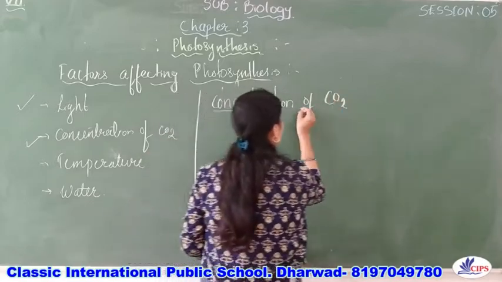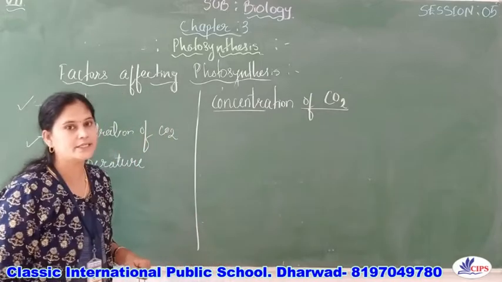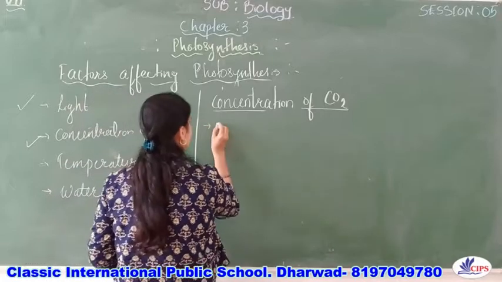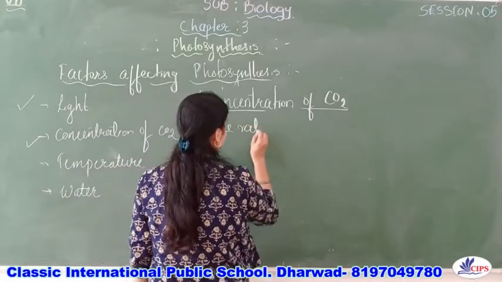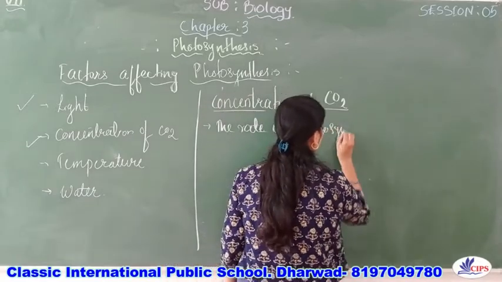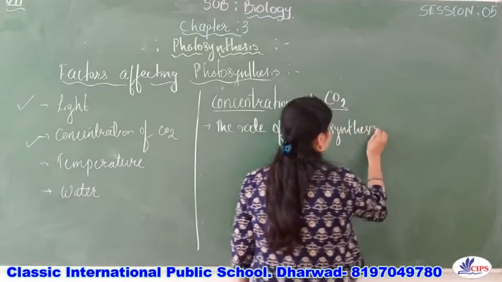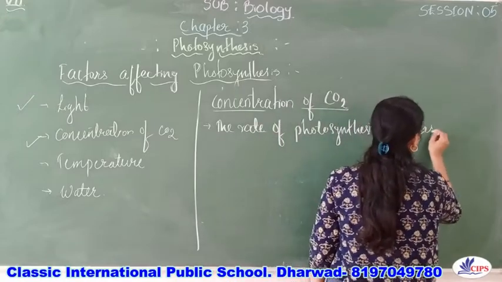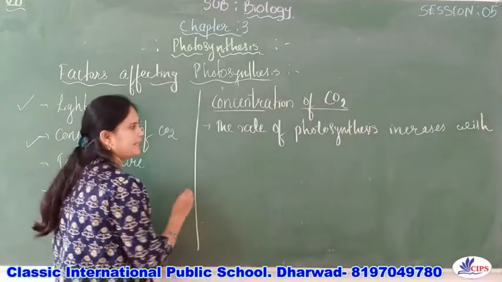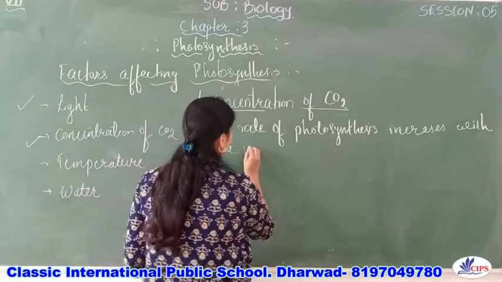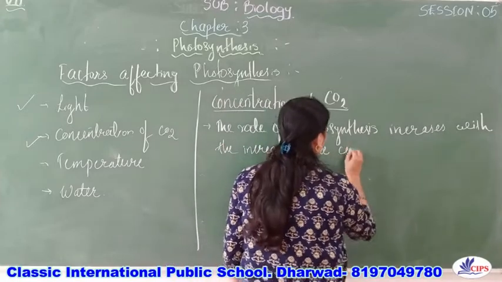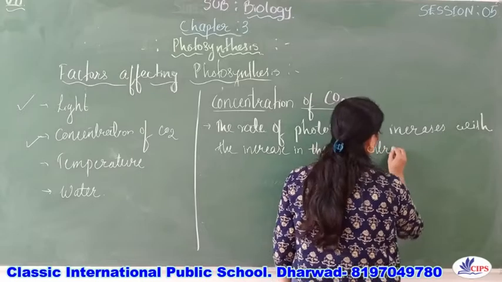The rate of photosynthesis increases with the increase in the concentration of carbon dioxide, right?